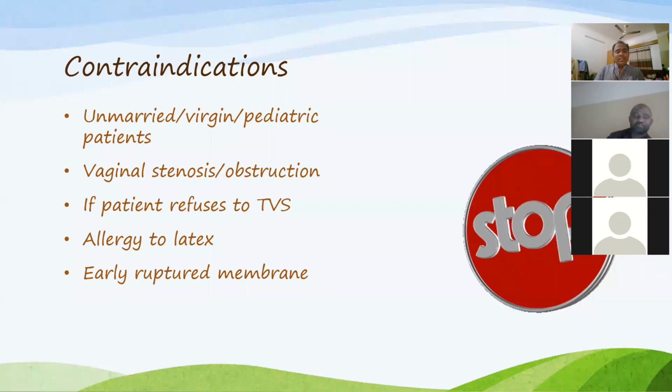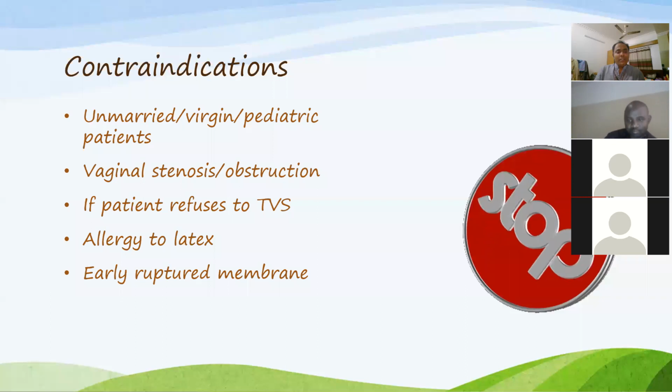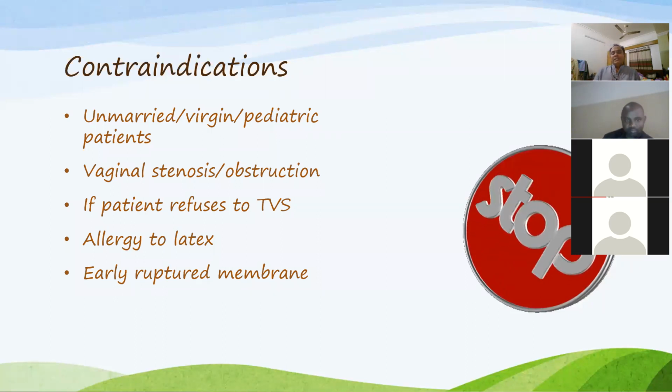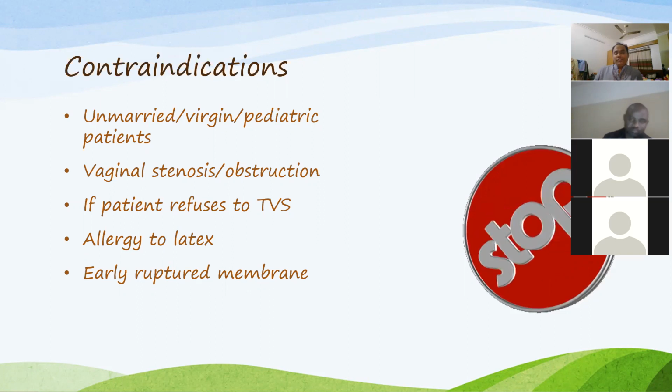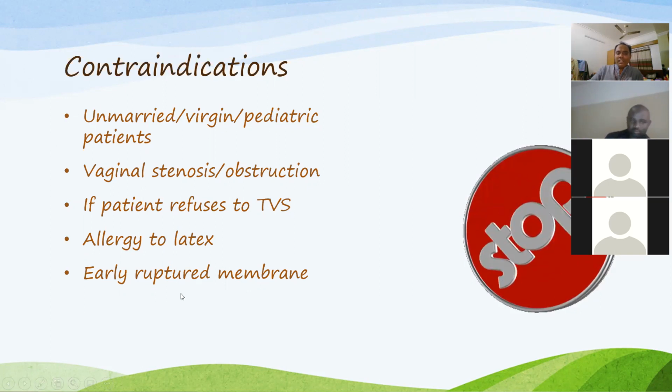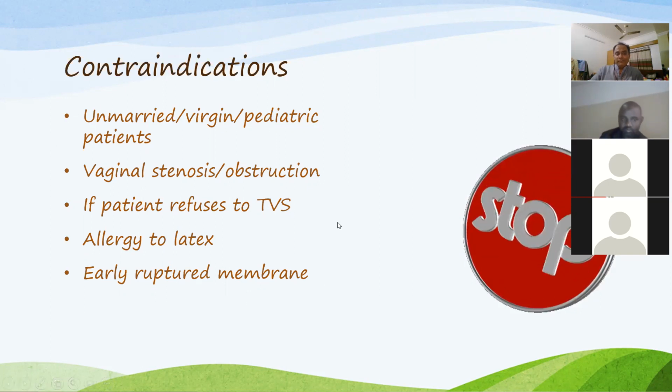In that case, a rash might happen, so you should not do that. Early ruptured membrane, as I told you earlier, there is a chance of infection, so in that case you should not do TVS ultrasound. These are the contraindications you should keep in mind while you are going for scanning through the vagina.